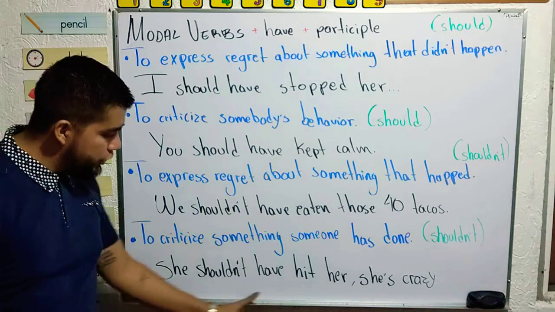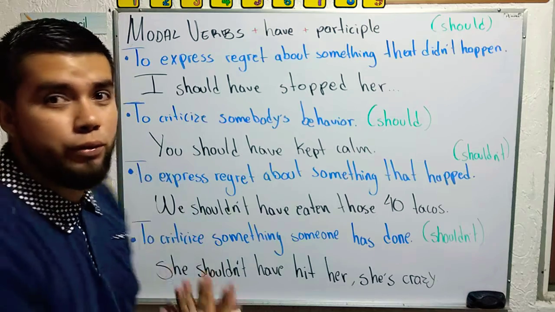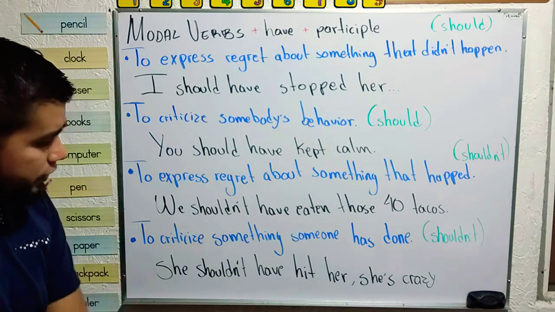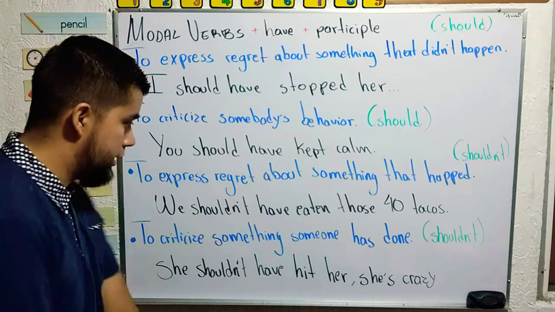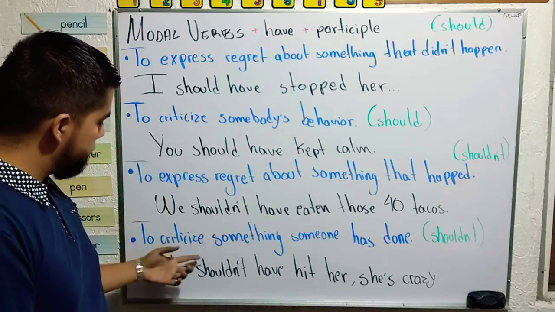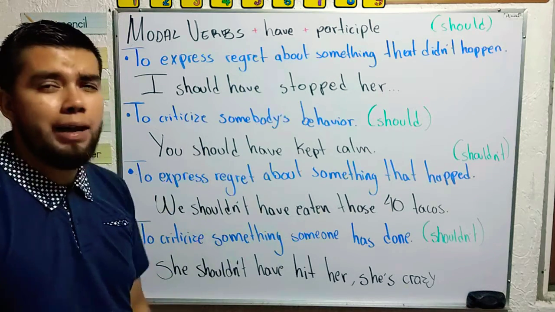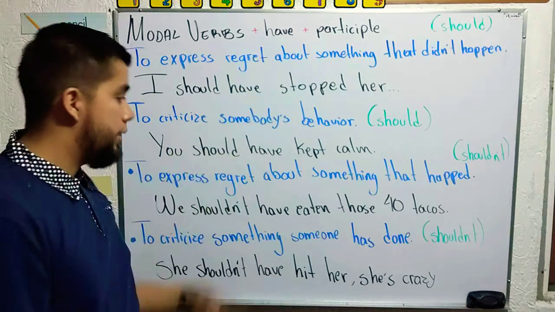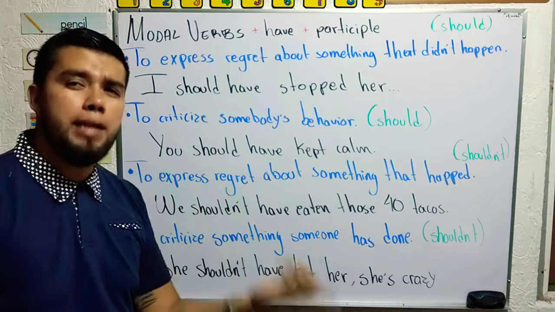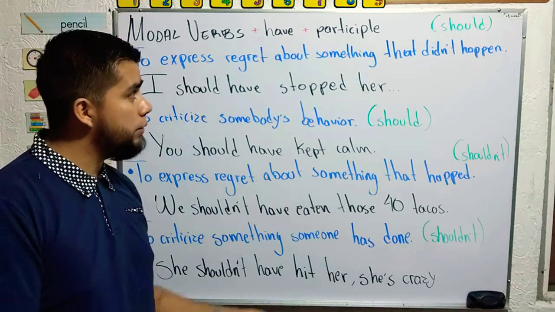So she shouldn't have hit her. She's crazy. Okay, so that's how you express criticizing, how you express regret about actions that you didn't do and actions that you did. You criticize the behavior, the attitude, and here you criticize the action. Okay, and well, that's it.